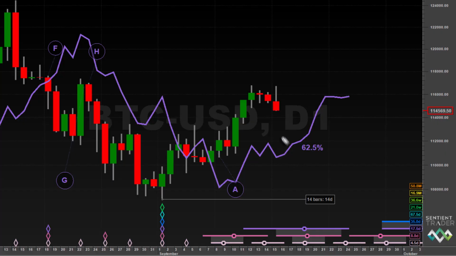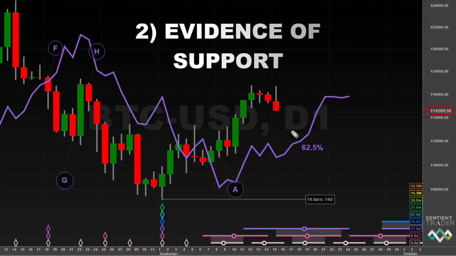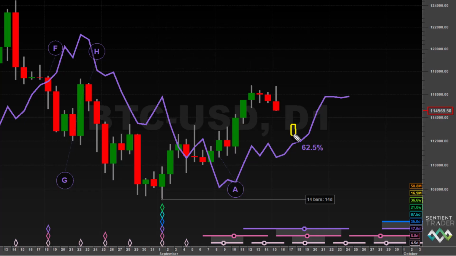A more sensible approach would be to watch price come down to the level of the 20-day FLD and provide some evidence that the FLD is providing support. Usually this would happen in terms of a candlestick which has both an open and a close above the level of the FLD, with the tail extending down below the FLD. That is an indication that the FLD is providing some support. We could then either enter the next day at the market open, or we could set a stop entry above the level of the high of that bar.